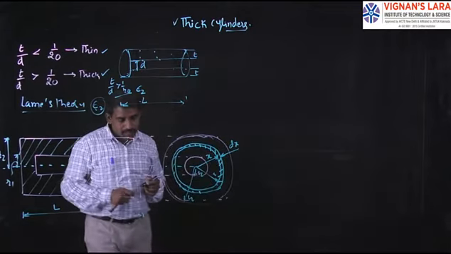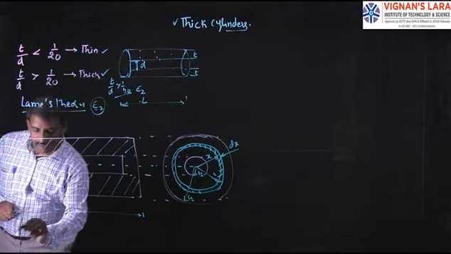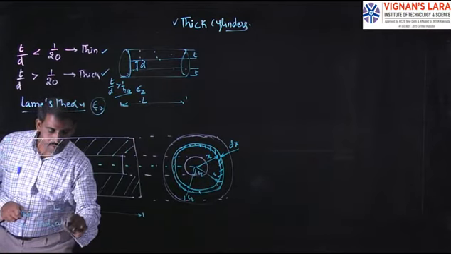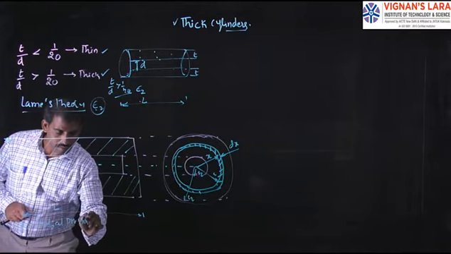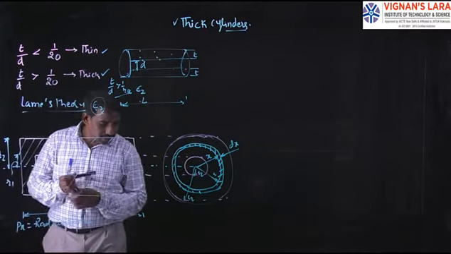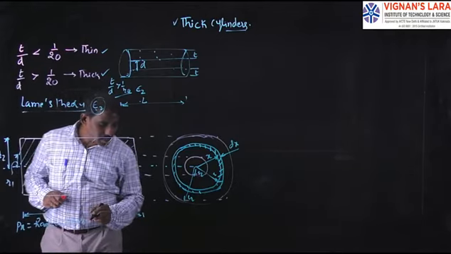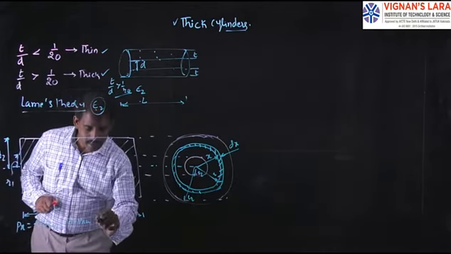Let Px be the radial pressure on the inner surface.